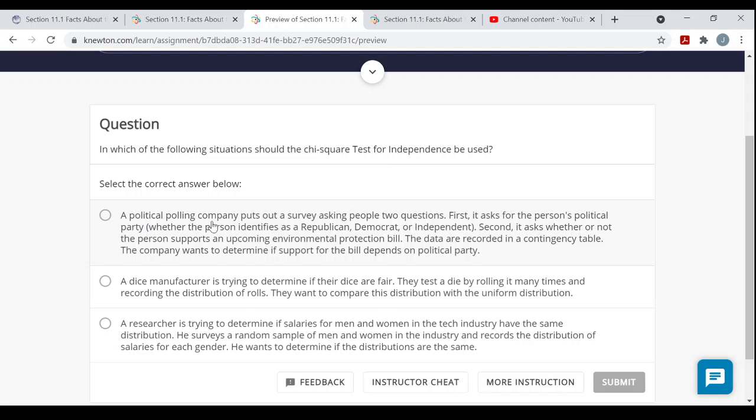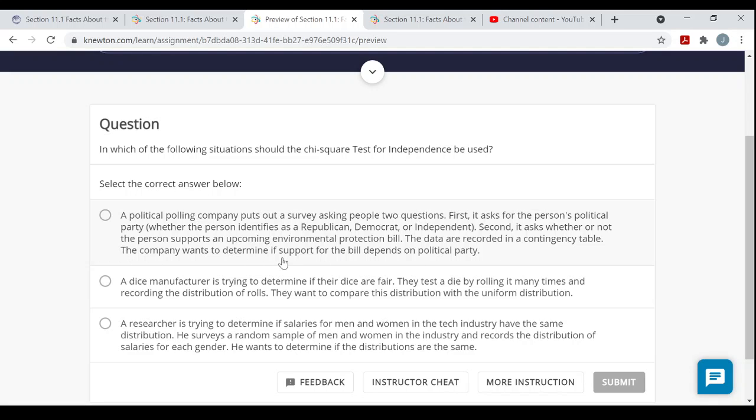So here, a political polling company puts out a survey asking people two questions. First, it asks for the person's political party, whether the person identifies as Republican, Democrat, or Independent. Second, it asks whether or not the person supports an upcoming environmental protection bill. The data are recorded in a contingency table.